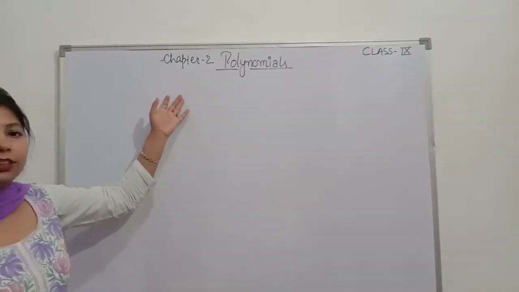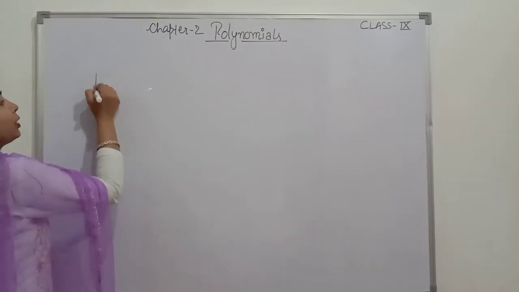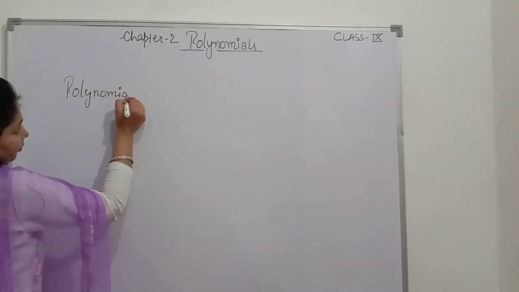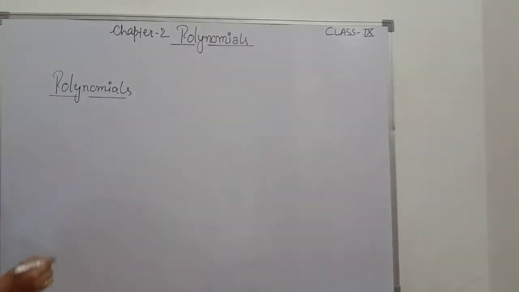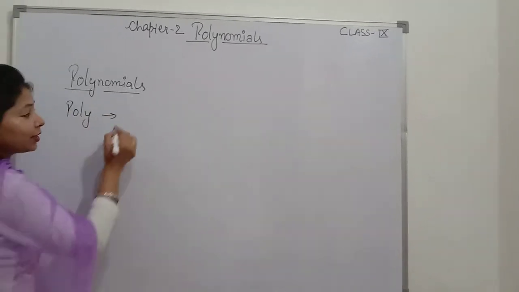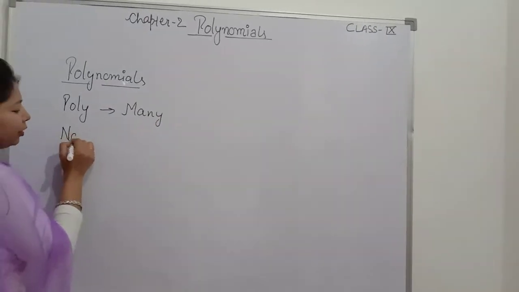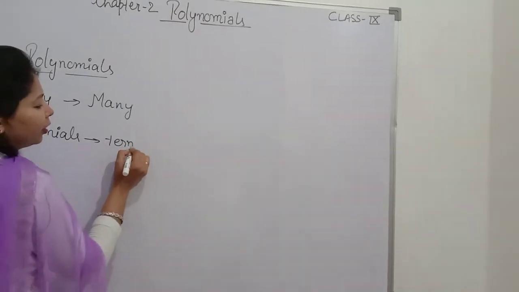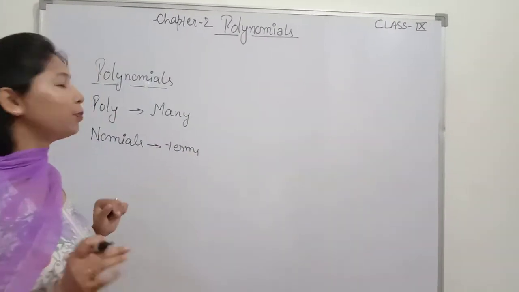We are going to start with chapter 2, Polynomials, class 9th. Now the very first question is, what is a polynomial? Let us break this word: poly plus nomials. Poly means many, and nomials means terms. So any expression containing many terms is known as a polynomial.